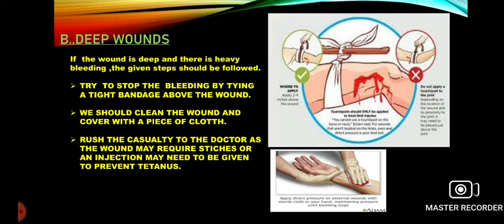Okay, so by today's lecture I think you have understood what first aid measures we have to take for wounds, in case of a minor wound or a deep wound. Okay, so in the next class, if it is clear to you, we will learn the first aid we should take when there is an animal bite.